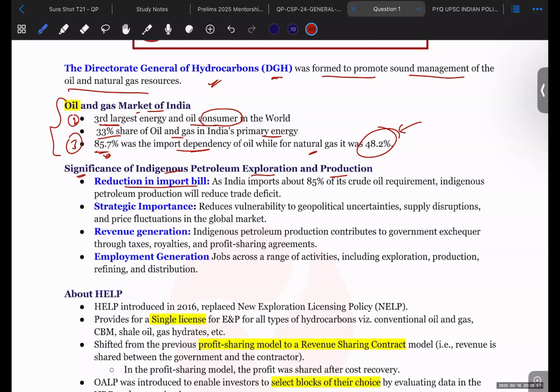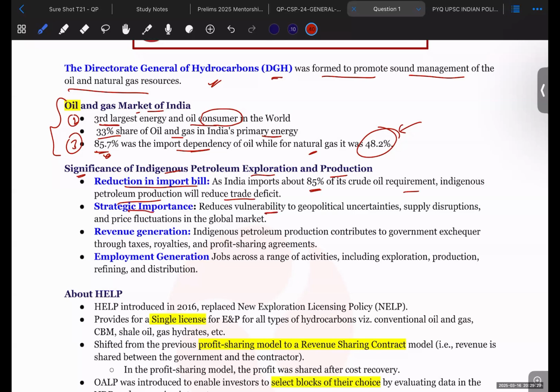You already know that we import 85% of our oil from outside, so we have to pay a heavy amount to the foreign players from whom we source our energy resources. To reduce this money going outside, we have to promote our own production. Domestic production needs to be increased, so that the 85% crude oil requirement can be met by indigenous petroleum production and the trade deficit reduced also. Strategic importance is also there.